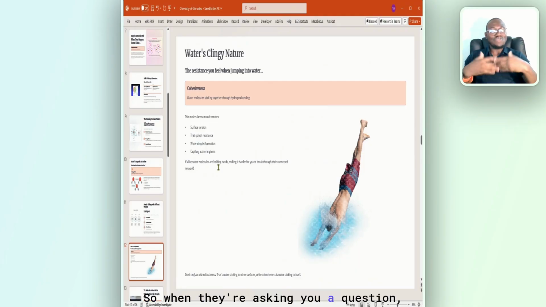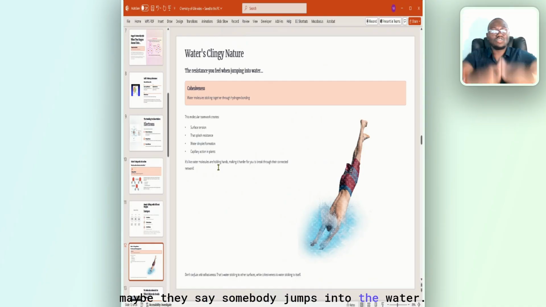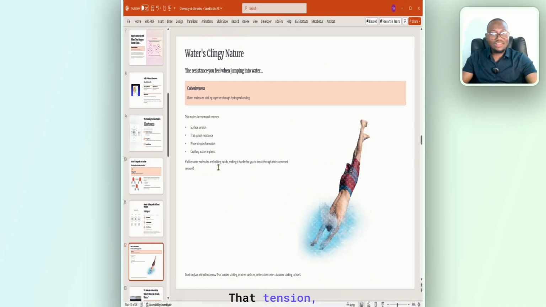All right. So when they're asking you a question, maybe they say somebody jumps into the water. That tension, immediately when you jump into that water, is known as what? Surface tension. And that surface tension is caused by what? Hydrogen bonding to each other. They are bonding to each other.